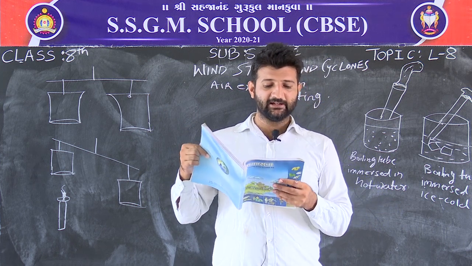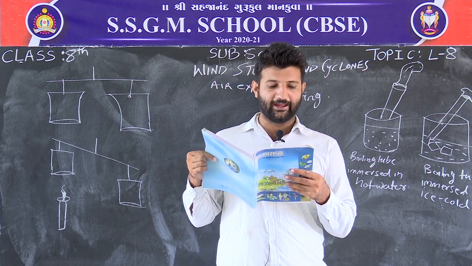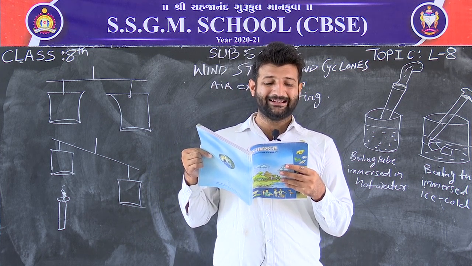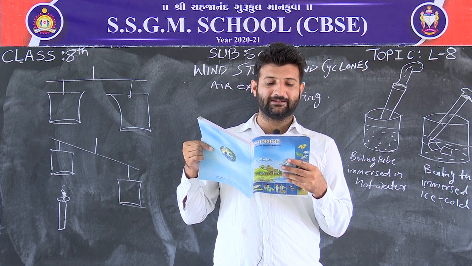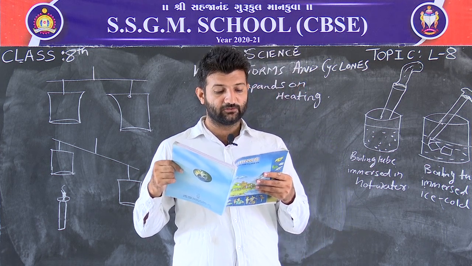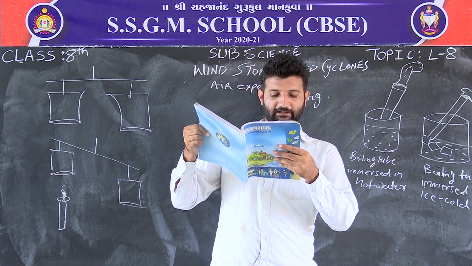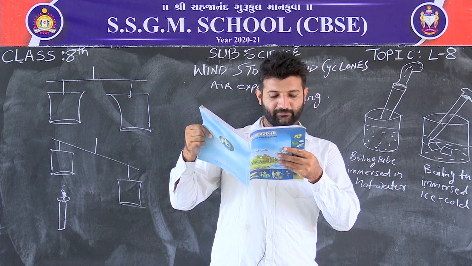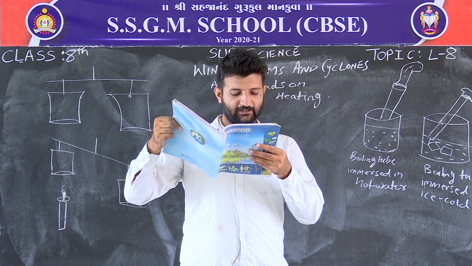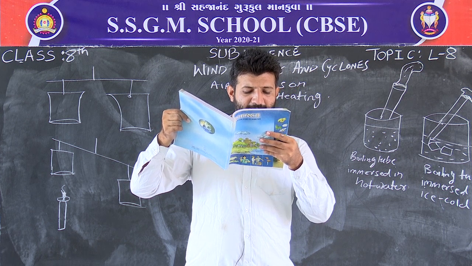So, the next activity is very interesting. This will make you understand more about hot air. Activity 8.6: take two paper bags or empty paper cups of the same size. Hang the two bags in the inverted position on the two ends of the metal or wooden stick. Tie a piece of thread in the middle of the stick. Hold the stick by the thread as in a balance.